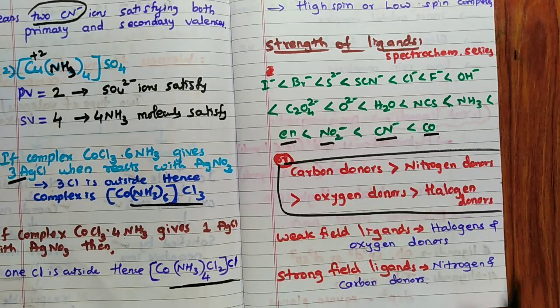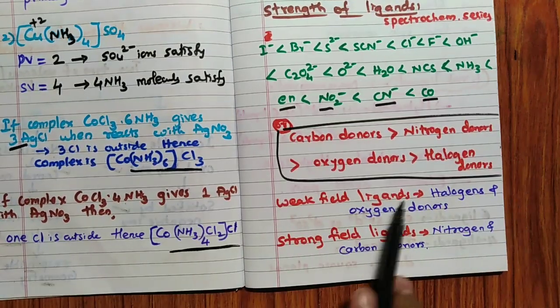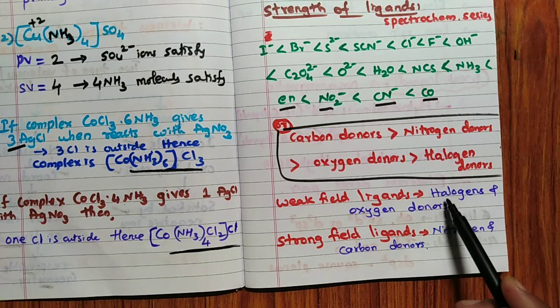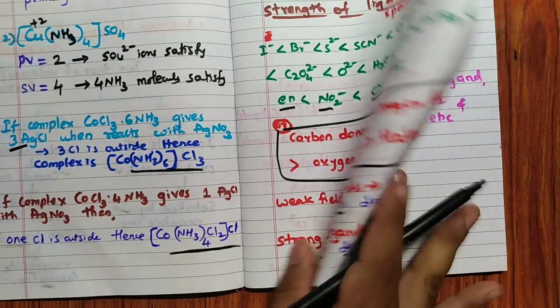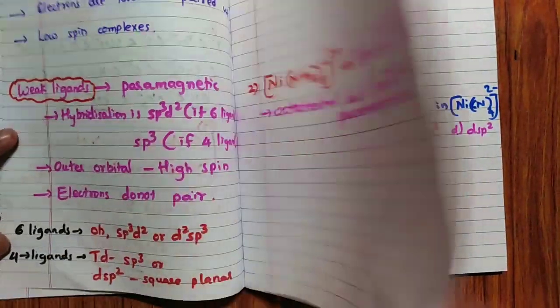You remember this part. See, weak field ligand means weaker ligand. Generally, halogen and oxygen donors are considered weak ligands. Strong field ligand means nitrogen and carbon donors. Remember that part.